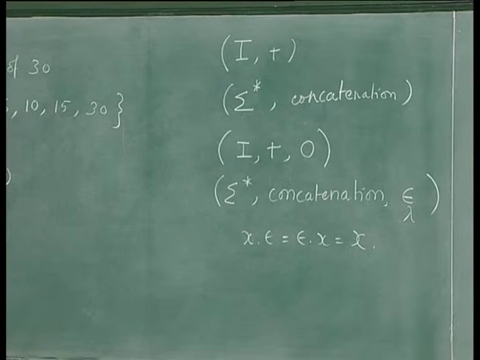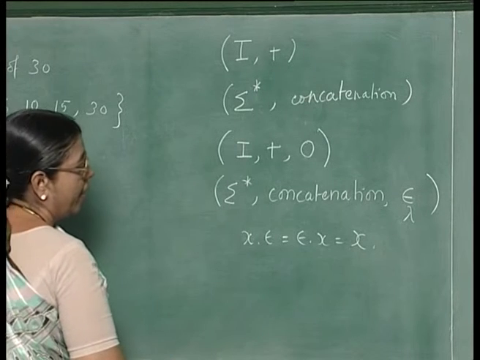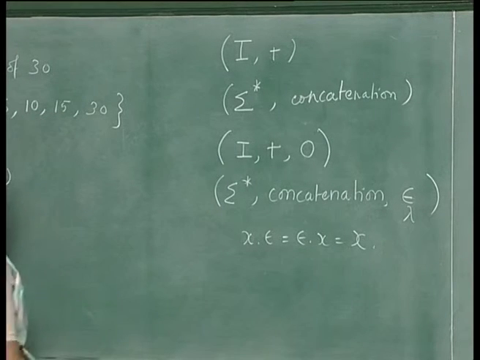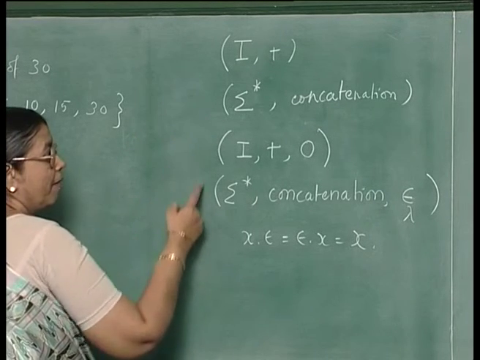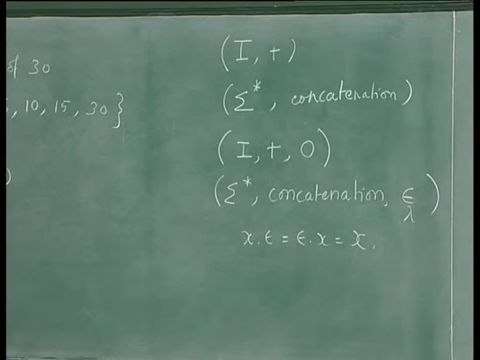Similarly, if you add 0 to any element, you get the same element. So, 0 is an identity element for that. So, these two are examples of monoid as well. These are semi groups with the other condition also holding. So, they are also monoids.